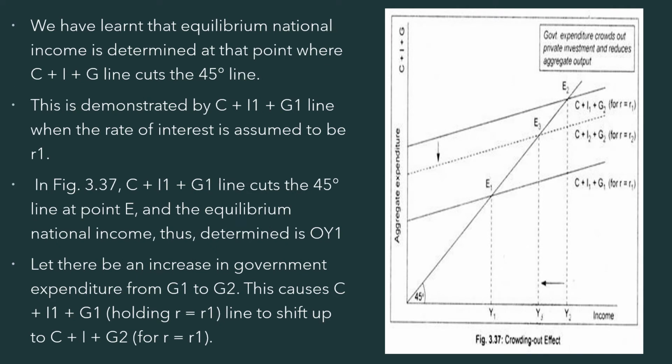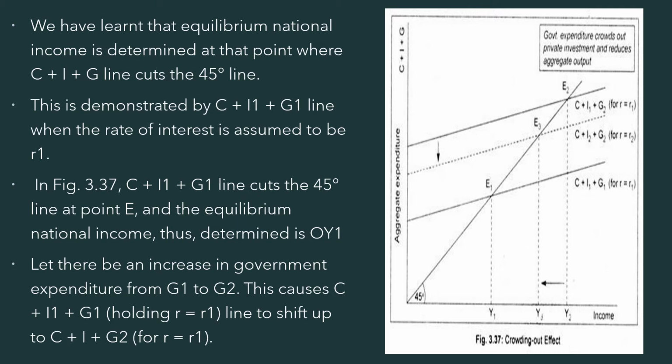We have already learned that the equilibrium national income is determined at a point where the C plus I plus G line cuts the 45-degree line. All these things are given in the figure. First of all, we look at the C plus I1 plus G1 line, which cuts the 45-degree line. Here the rate of interest is assumed to be R1. In this figure, the C plus I1 plus G1 line cuts the 45-degree line at point E1, and the equilibrium national income is determined as OY1.